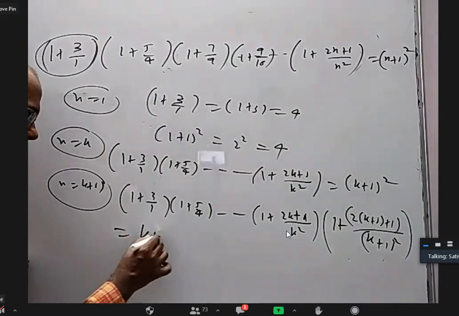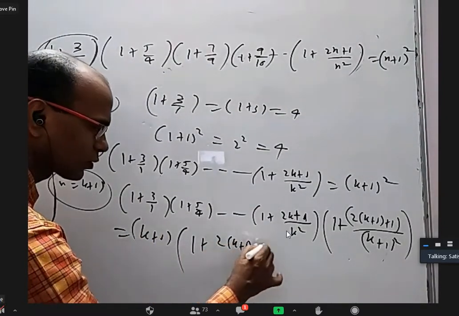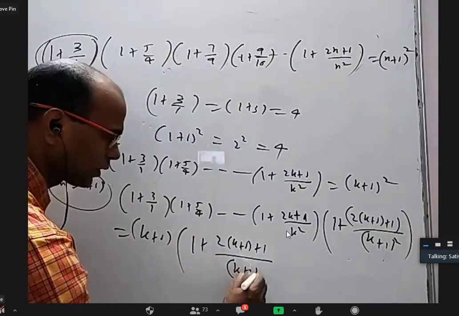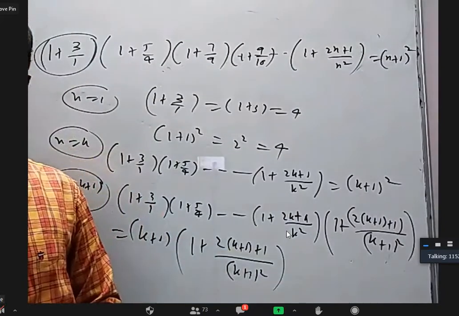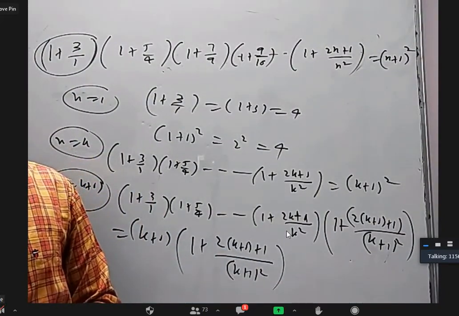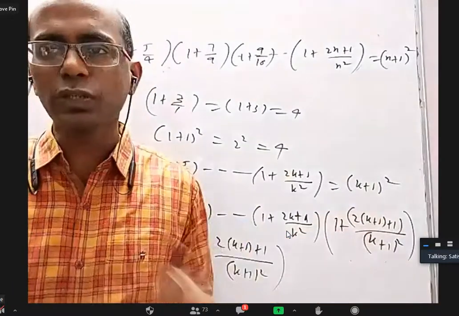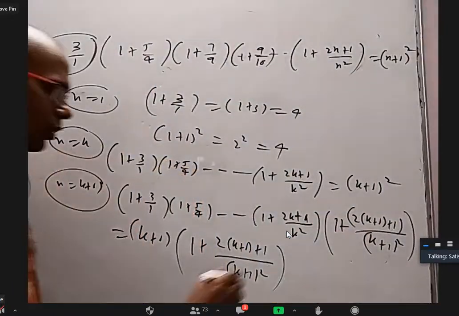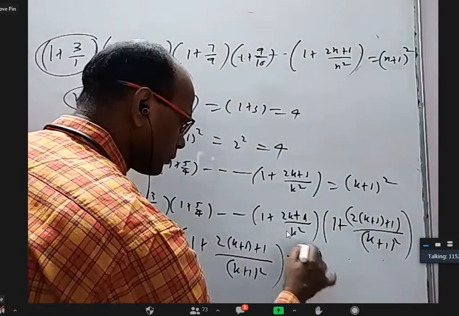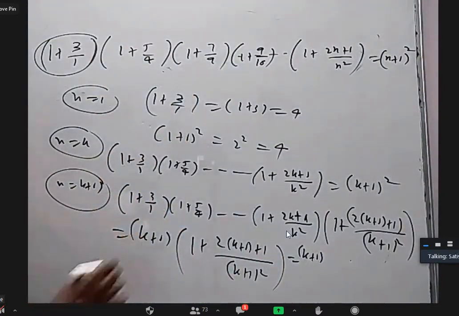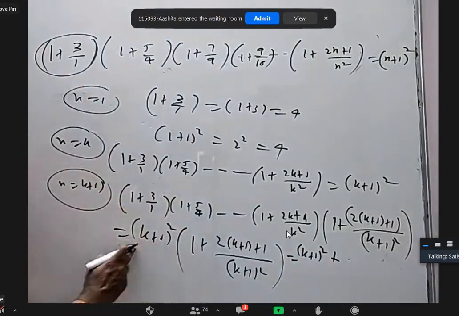So it will be (k plus 1) whole square into (1 plus (2k plus 3) by (k plus 1) whole square). And what is the answer I am supposed to get here? Sir, (k plus 2) whole square. Yeah, k plus 1 plus 1, so (k plus 2) whole square is what I need to get. Let us see if I am getting it or not. This is (k plus 1) whole square. So I can just take it inside. (k plus 1) whole square, take it in. Here it will get cancelled.